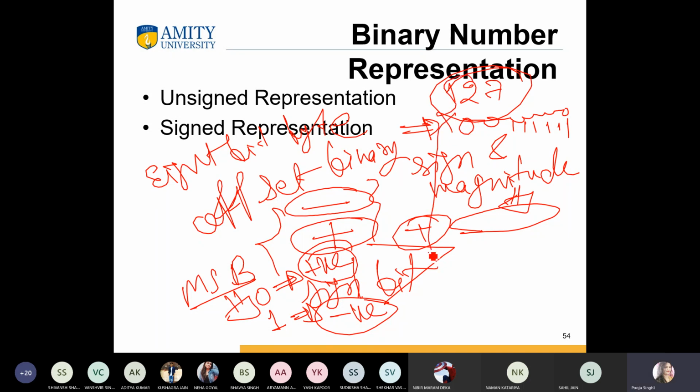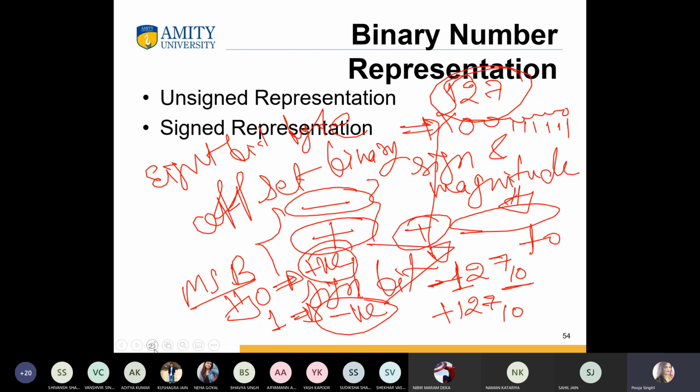This means our number can range from minus 127 to plus 127 base 10, and it can be represented with the sign bit, where the last bit denotes whether it is positive or negative.